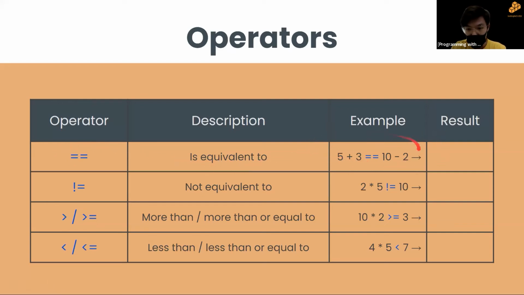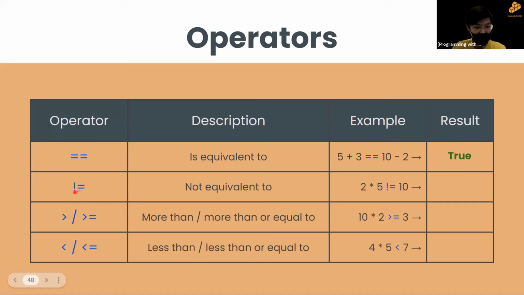As you see in the example on the right side, you can see 5 plus 3 equals 10 minus 2. What does this mean? This basically means: is 5 plus 3 equivalent to 10 minus 2? Since 8 is equivalent to 8, this will produce true as an output.